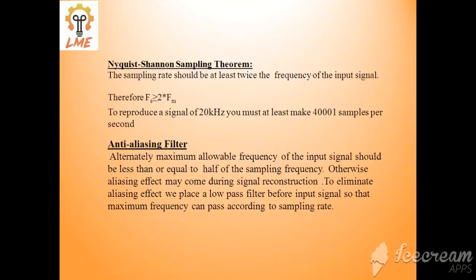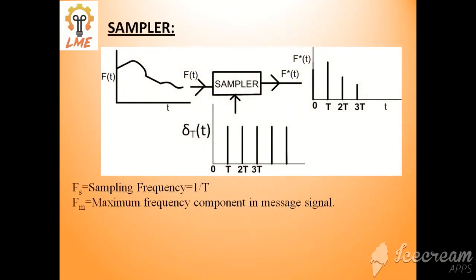Let us take an example. Suppose the sampling frequency here is 20 hertz. Then the maximum input signal frequency must be 10 hertz, because if your input frequency is 11 hertz, you cannot successfully reconstruct the signal later, since your sampling frequency is 20 hertz.